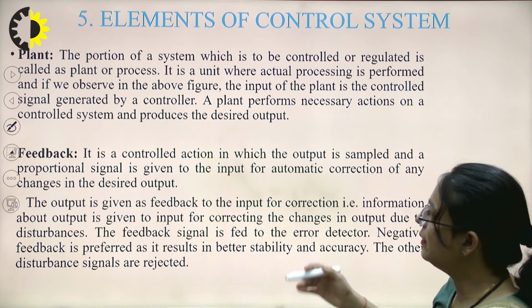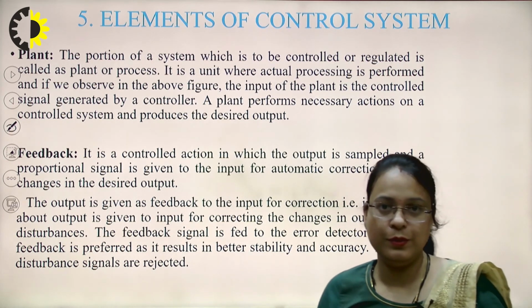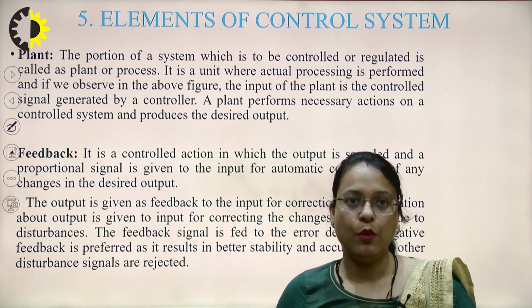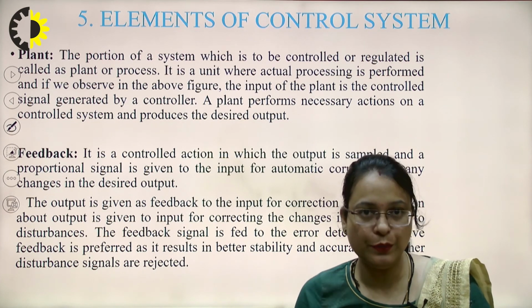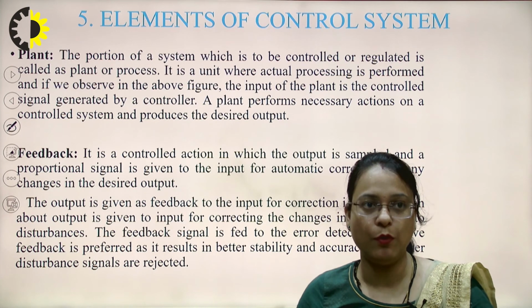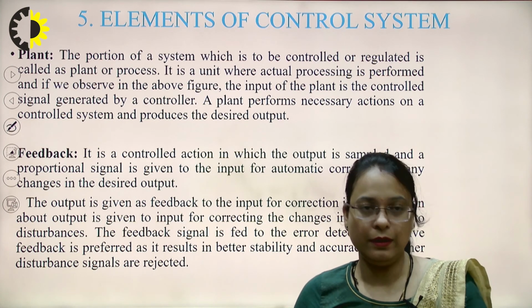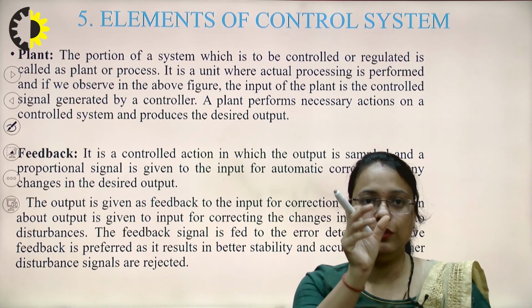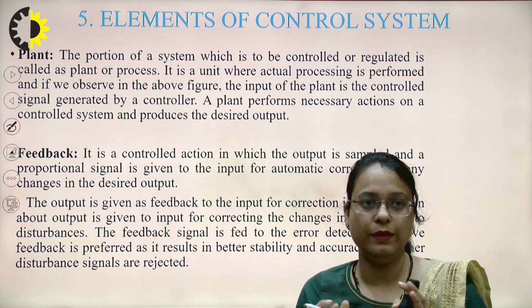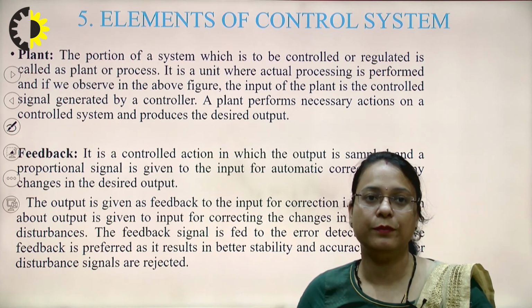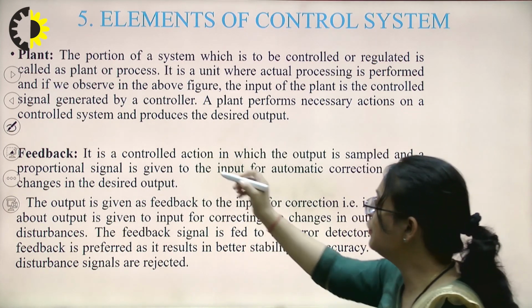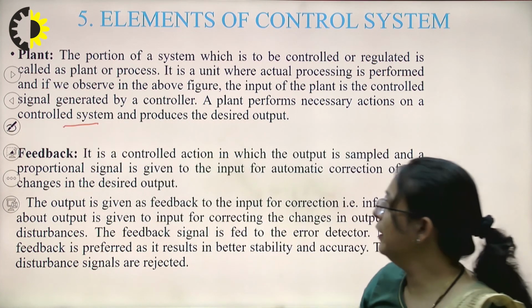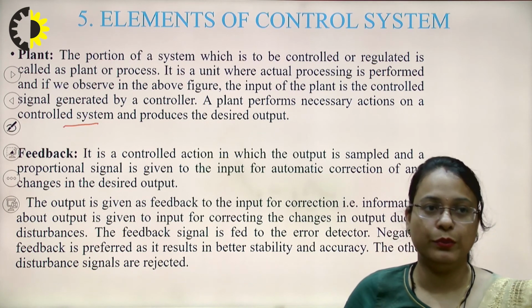The plant is the portion of the system which is to be controlled or regulated, right? It is basically a unit where actual processing is performed, and if we observe that last figure, the input of the plant is the controlled signal which is generated by the controller, right? A plant performs the necessary action on the controlled system and it will produce the desired output.